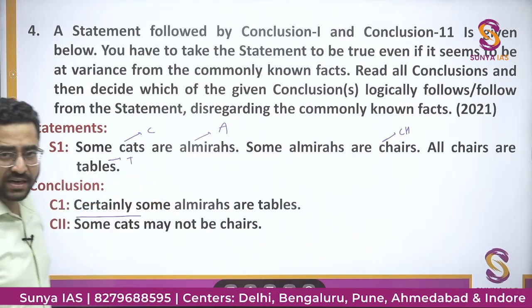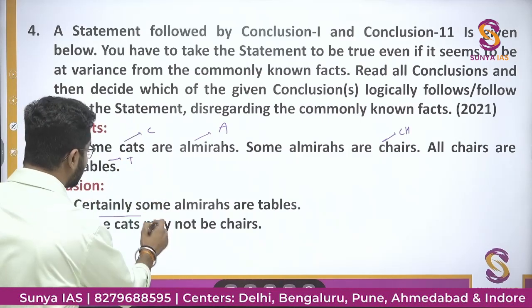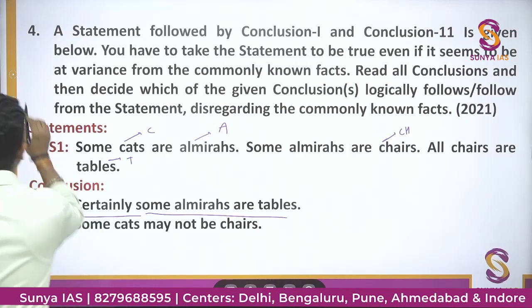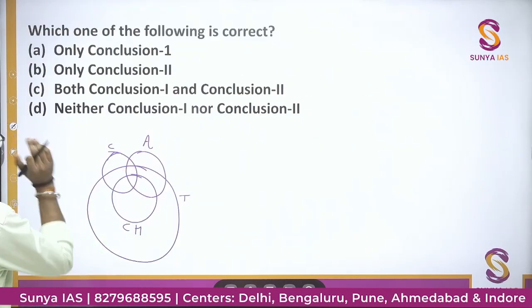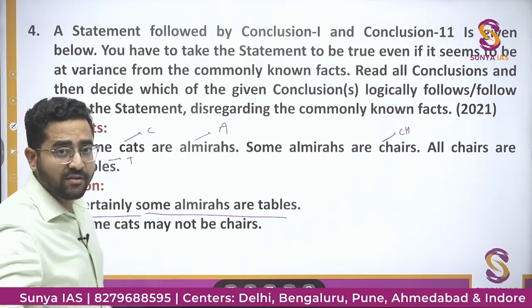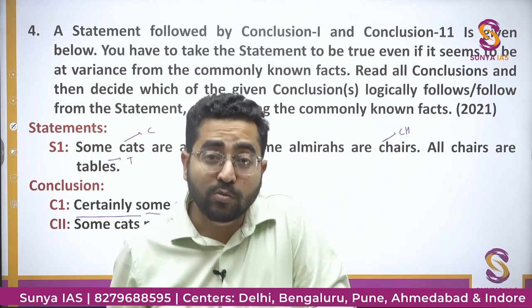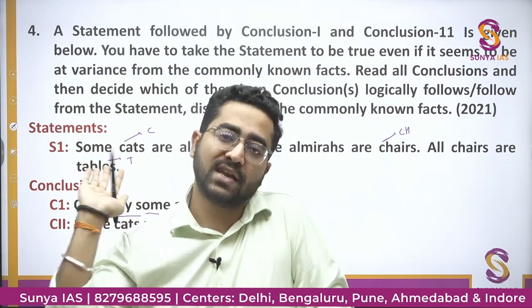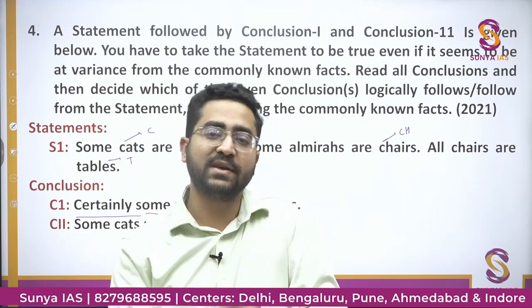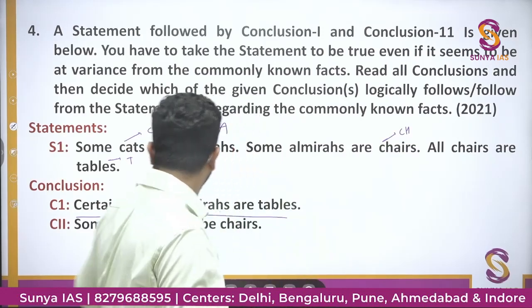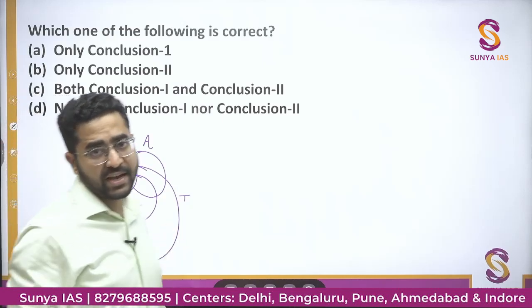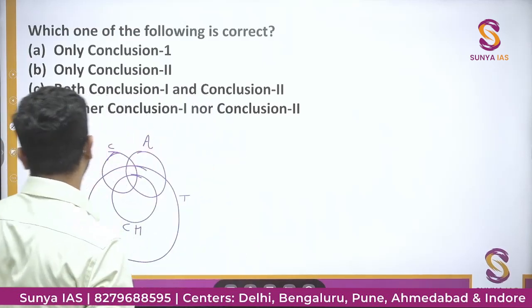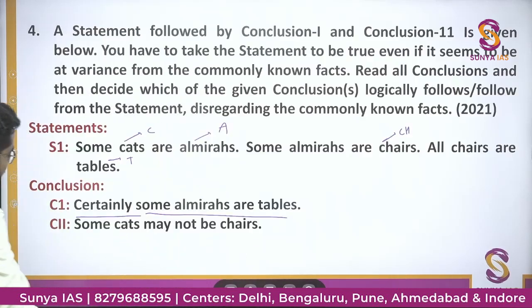Certainly some almiras are tables. तो certainly वाले ऑप्शन के लिए what we need to do, हमें certainly वाले ऑप्शन के लिए सारी possibilities देखनी पड़ेगी. किसी भी एक possibility में वो statement गलत हो गया तो ठीक है. Here you can see in this diagram some almiras are tables. So from this statement we cannot tell whether that statement is true or not. So what I'll do, I'll see the second statement.